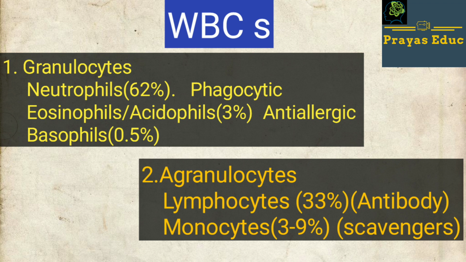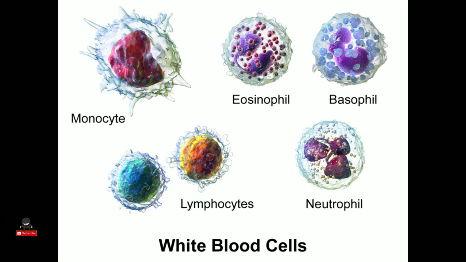From agranulocytes, lymphocytes are about 33%, and they produce antibodies in the human body. And monocytes, which are 3 to 9%, act as scavengers. They decompose the microorganisms. Here we can see the structure of these white blood cells.